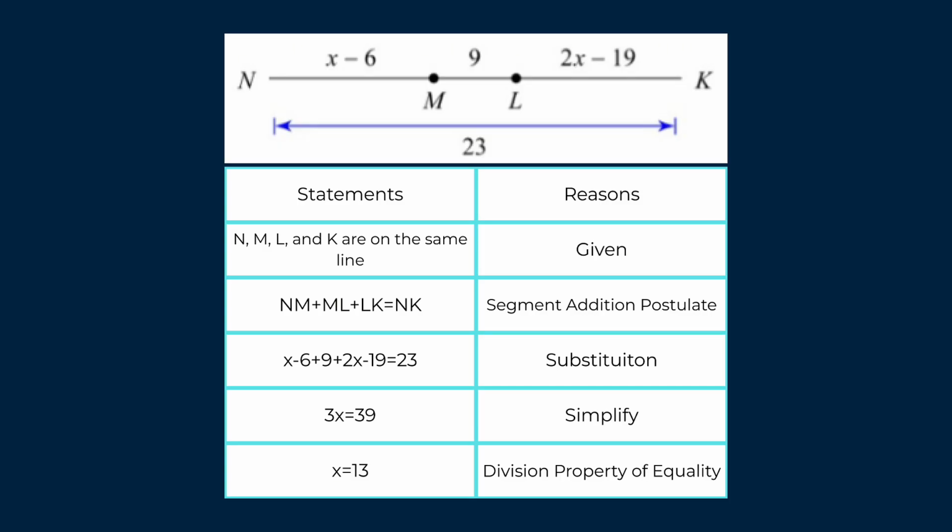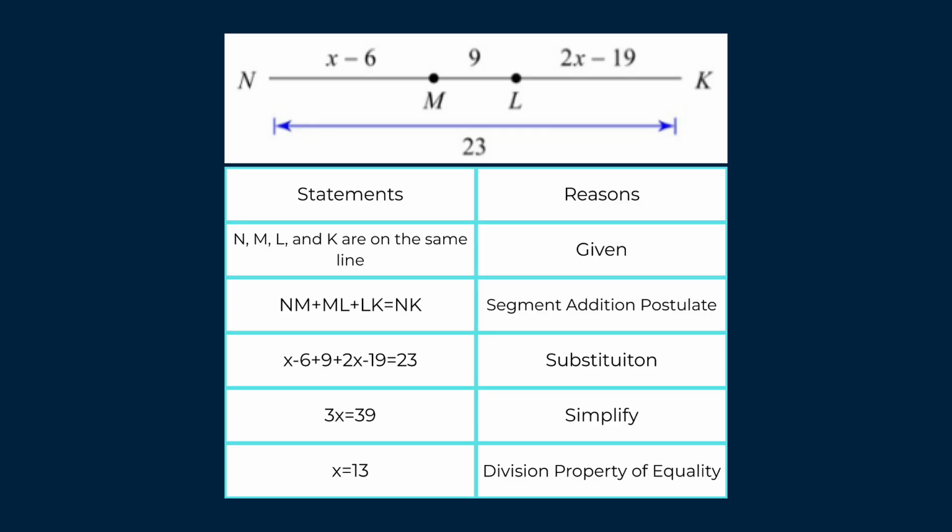And then we can just substitute the values that we see on the diagram. X minus 6 equals nm, so we can plug that in for nm. 9 equals ml, so we can plug that in for ml, and so on. We use substitution, because that's a given reason.